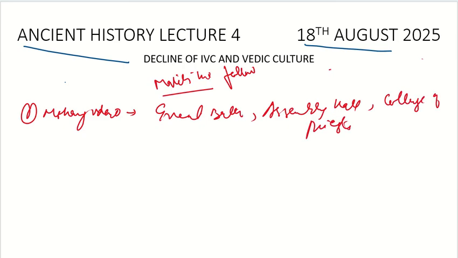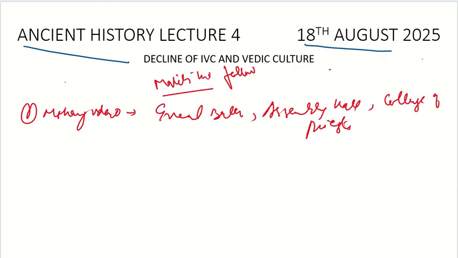So these are specific things to these sites. For Mohenjo-daro, it would be the Great Bath, the assembly hall, and the college of priests. So please remember that. If you are watching this video, please do note down what I am giving right now, because it is very much important. You can expect prelims questions from this slide.